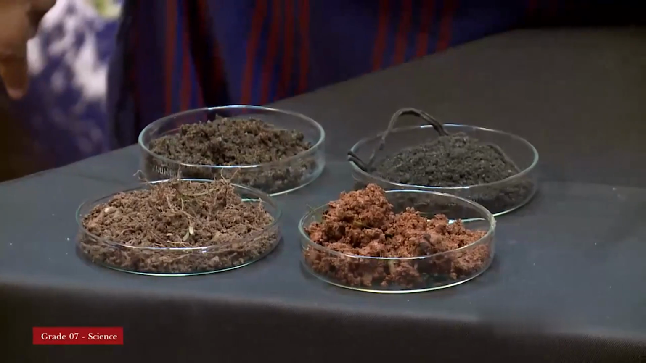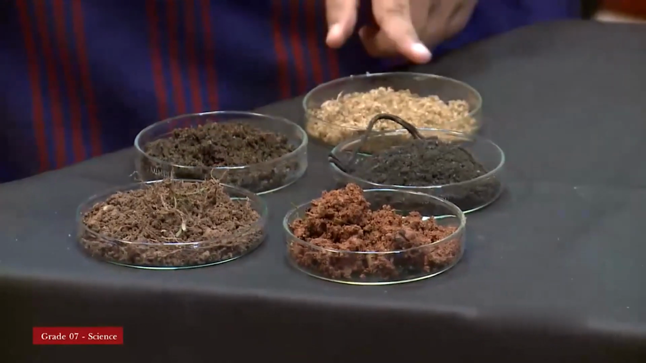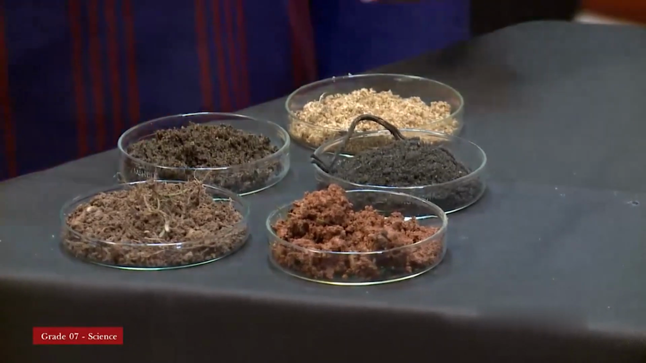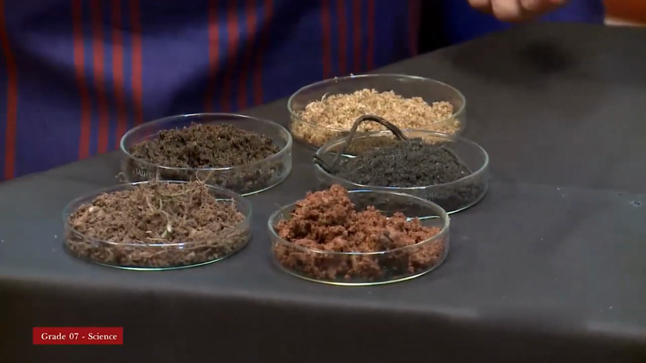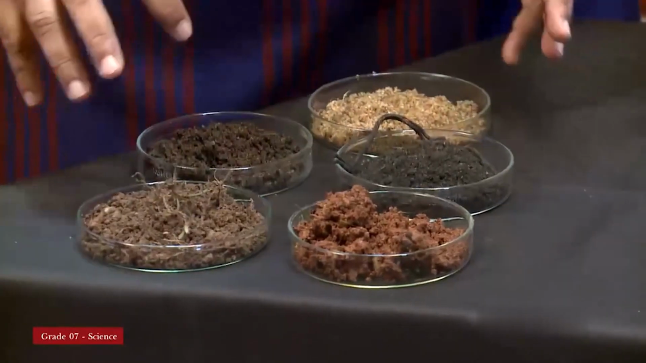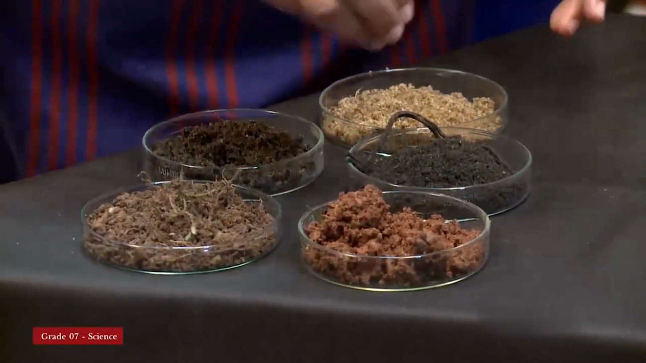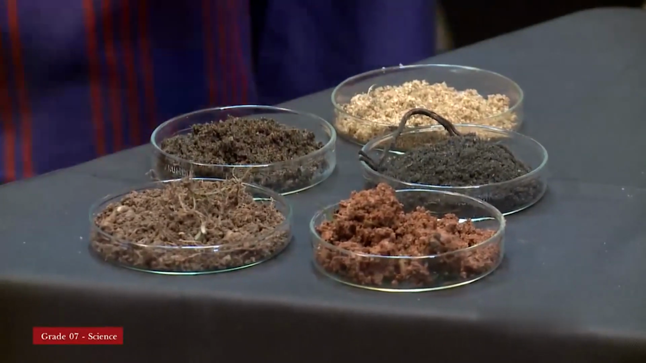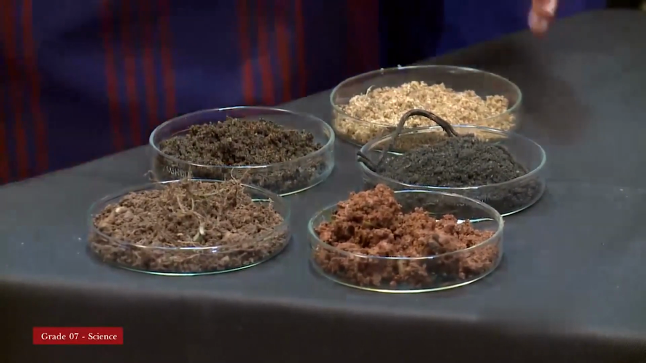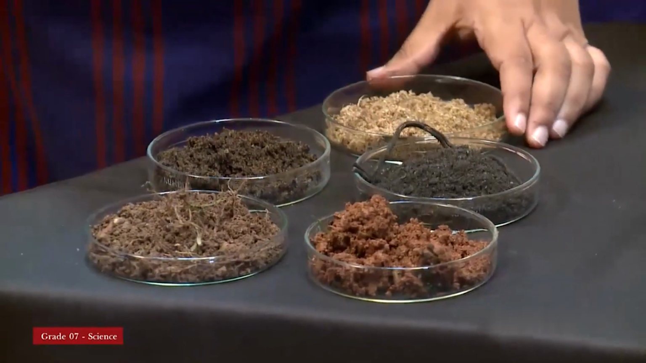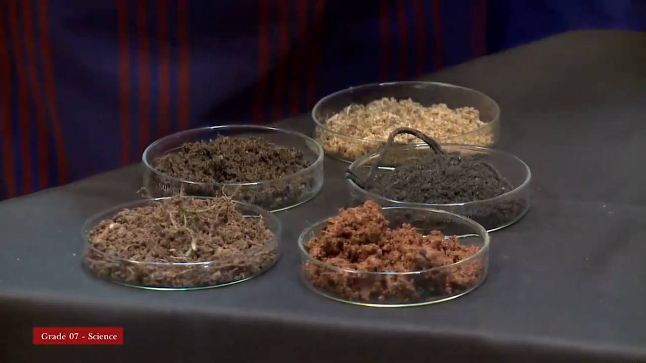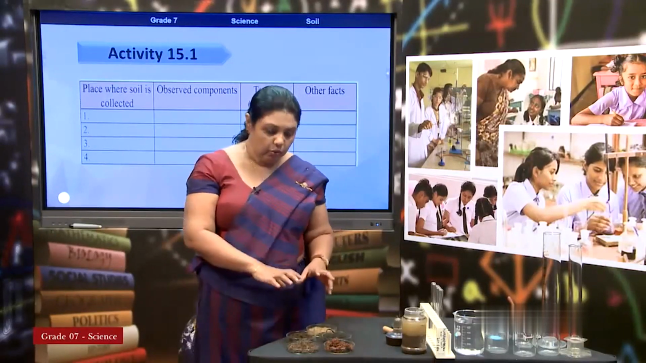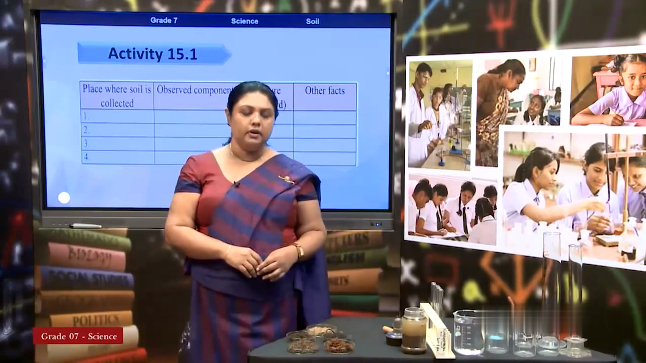And lastly, I'll show you another one. This you know very well. That is also part of our soil. Though we call it sand, it's also part of our soil. So, all these things are found in different parts. Why is this? These are different from each other because the amount of each component is different from one to another. That is why you can recognize them in different colors.